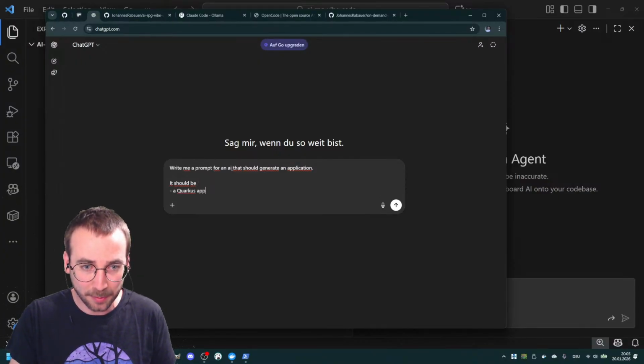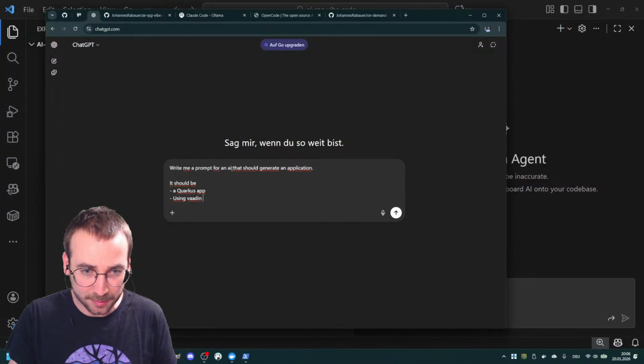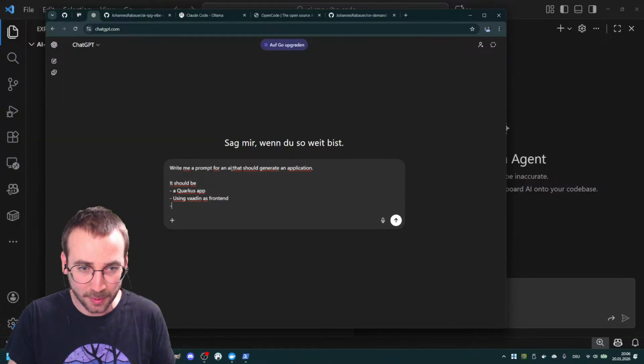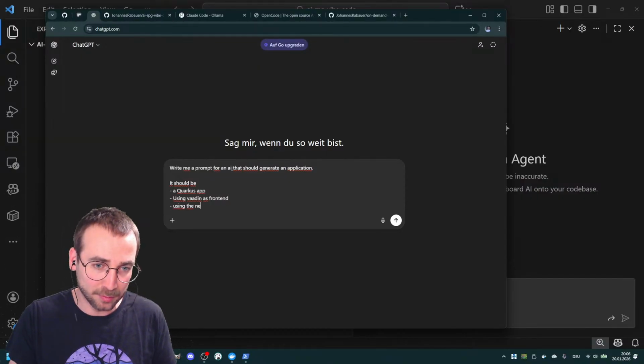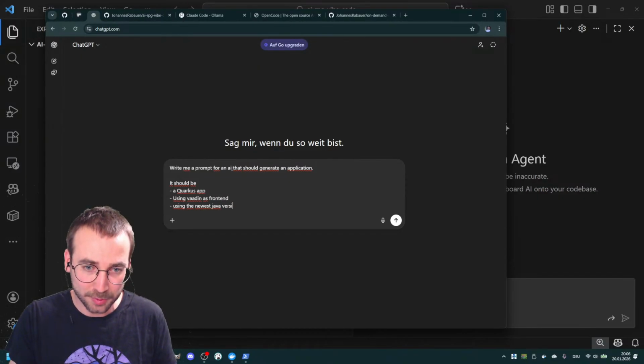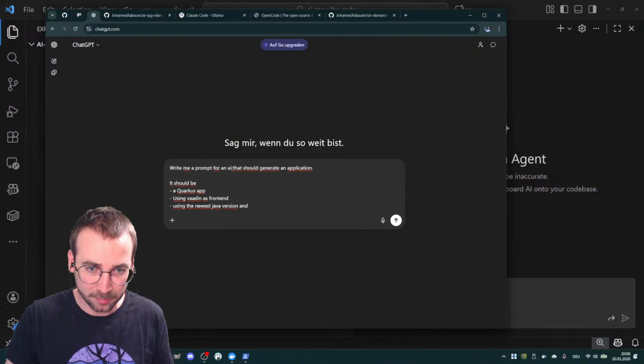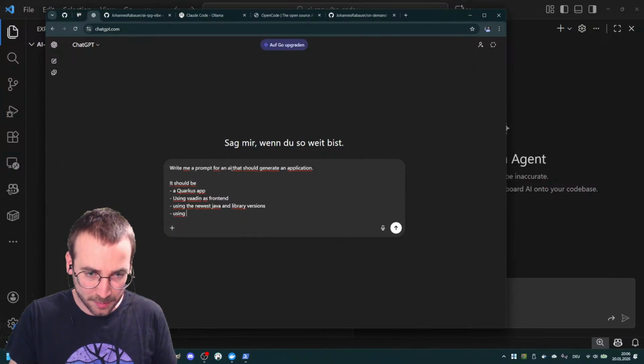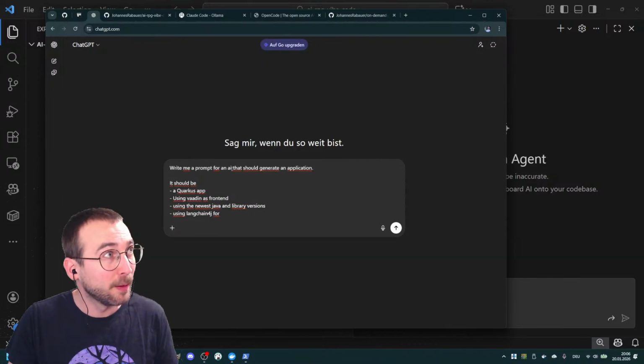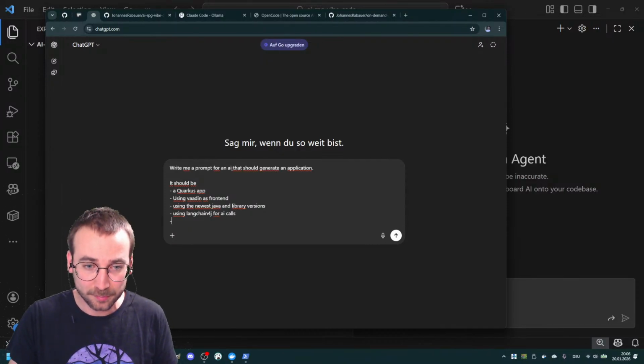Quarkus app using Vaadin as front end, using the newest Java version and Java and library versions, using LangChain for AI calls.